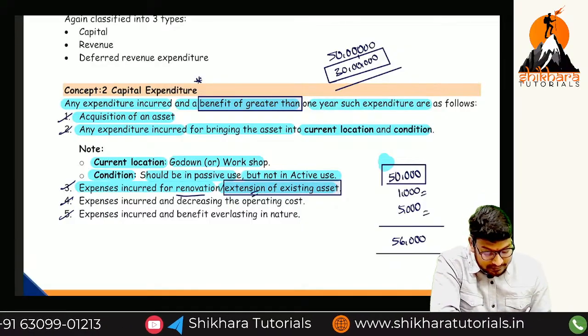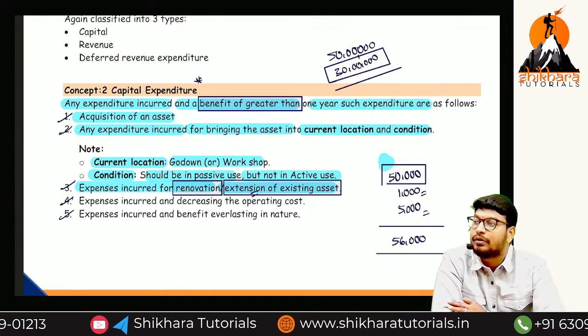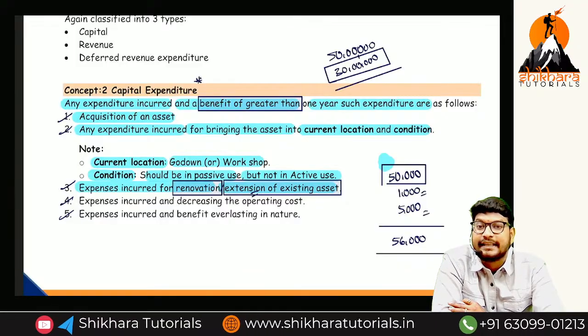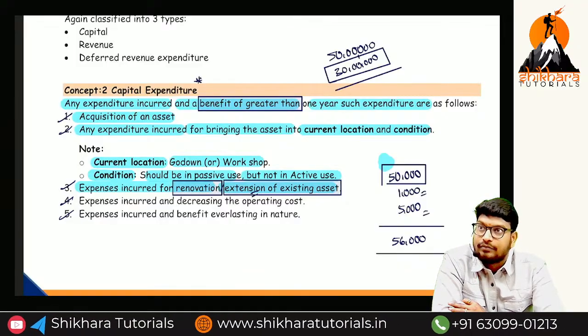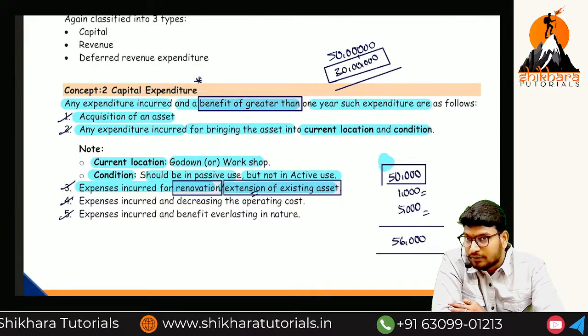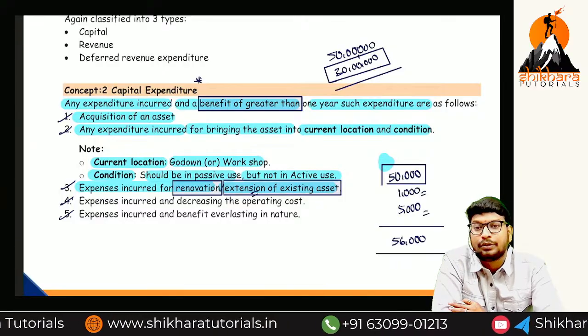Next one, renovation. So we are going to see certain types of renovations, like an old cinema hall being renovated as a new cinema hall, or increasing the seating capacity. We generally see such seating capacity increases in cafes. Normally cafes start in small rooms, so 1 table, 2 tables will be there.